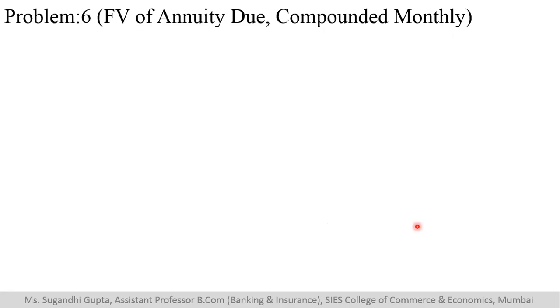Now let us see, it is not always necessary that in an annuity the compounding takes place annually only. Sometimes the compounding can also take place on a monthly basis, quarterly basis, or semi-annual basis. So I've taken an example where the annuity is due and the compounding takes place on a monthly basis. Let us look at the sum.